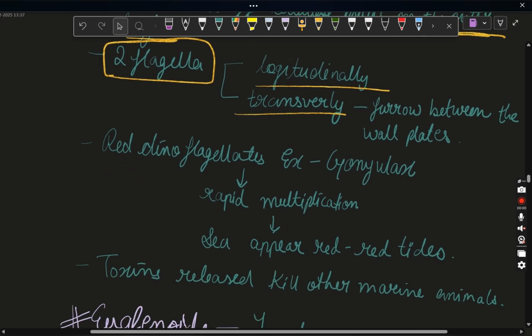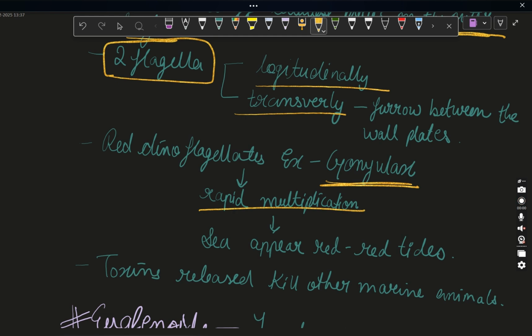Okay. The red dinoflagellates are called Gonyaulax. They do rapid multiplication and make the sea appear red, and that's why they are called red tides. Why are they red dinoflagellates? Because the main pigment is xanthophyll, which is red and gives them the red color. Due to the rapid multiplication, they give the sea a red color.